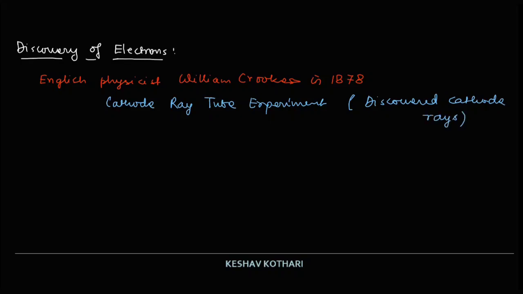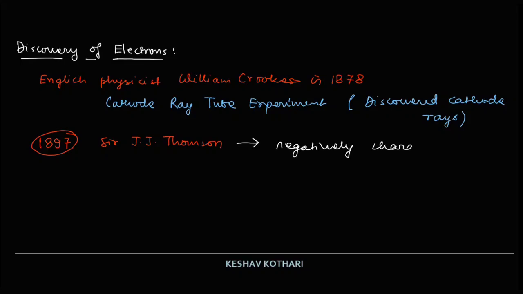Later, in 1897, Sir J. J. Thomson studied the constituents and characteristics of cathode rays, and he concluded that there are negatively charged particles called electrons.